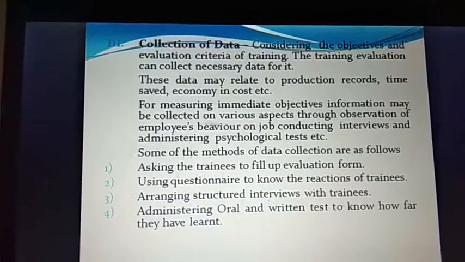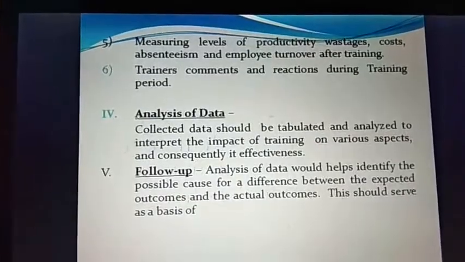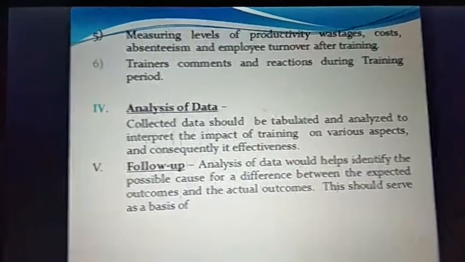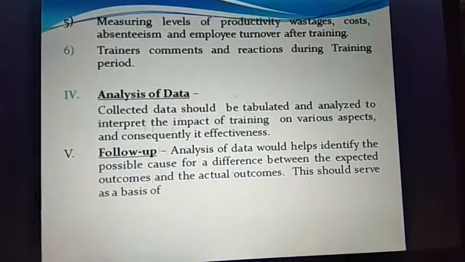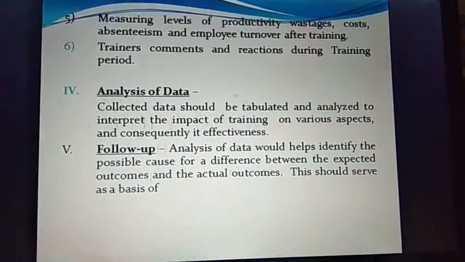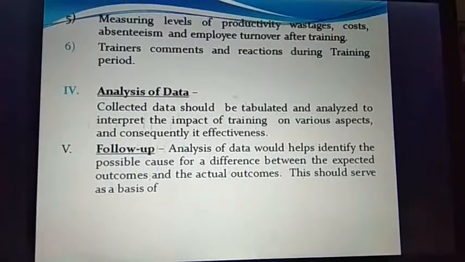So this collection of data through these sources and methods is also very important. And then measuring levels of productivity and wastage. Productivity, obviously, can be measured, and that will be reflective of the training. Then wastage control, because it saves cost. Then effective management of the cost of production.